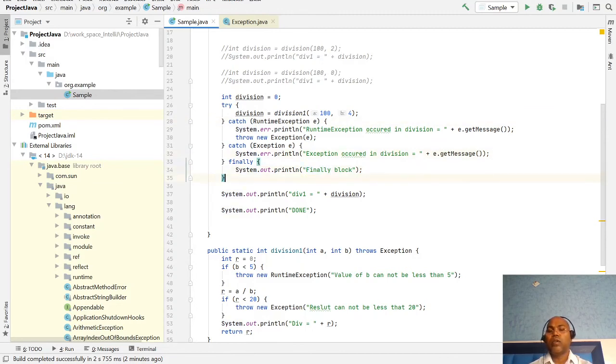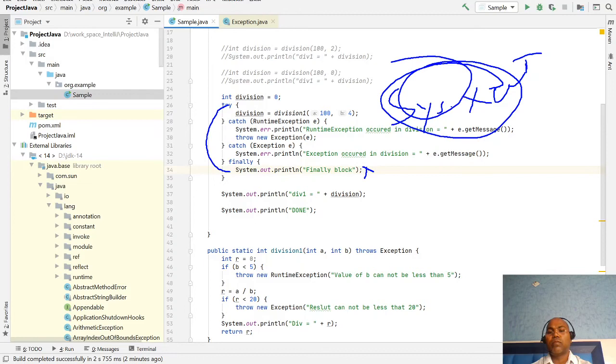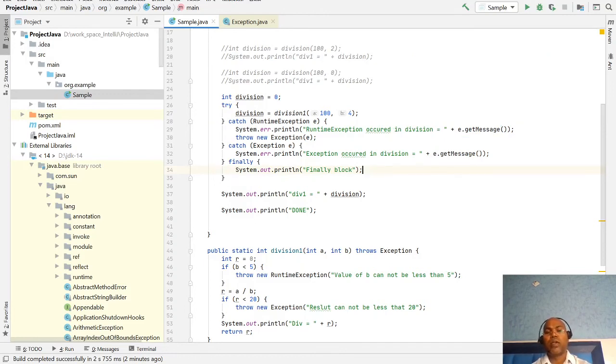Only in one case is this block not executed: when anyone invokes System.exit. In this case the finally block is not executed; in all other cases the finally block must be executed.